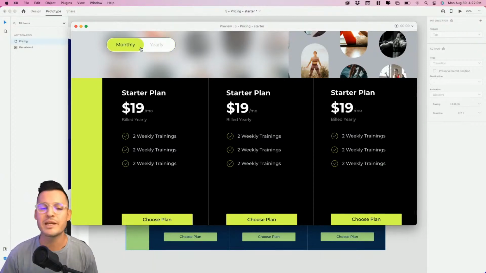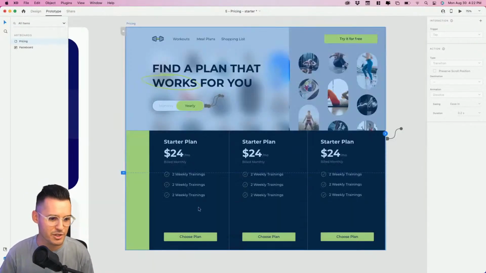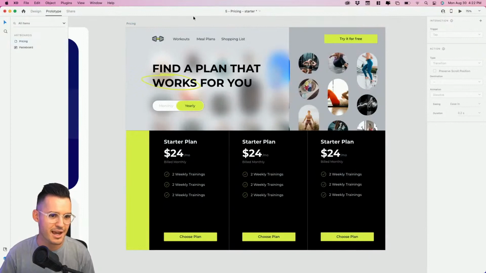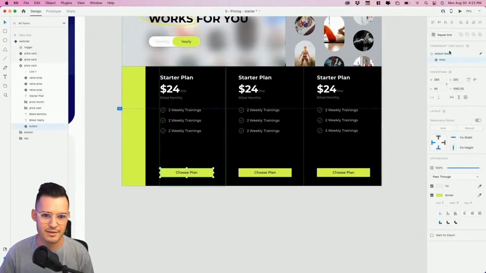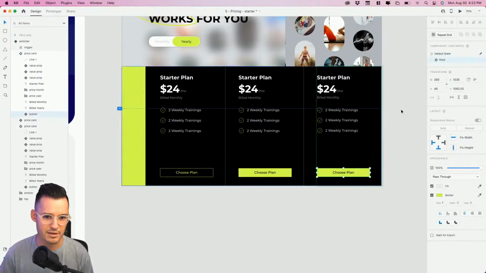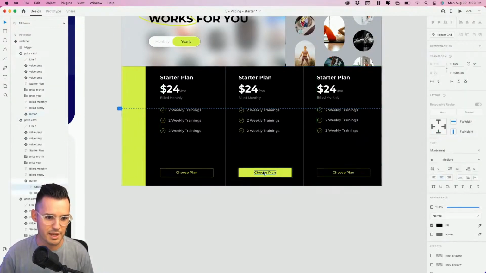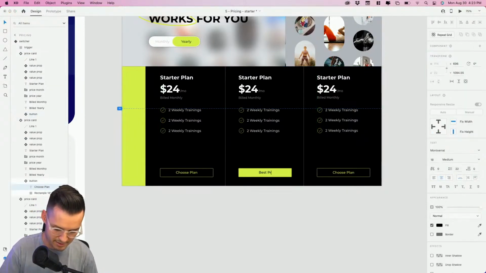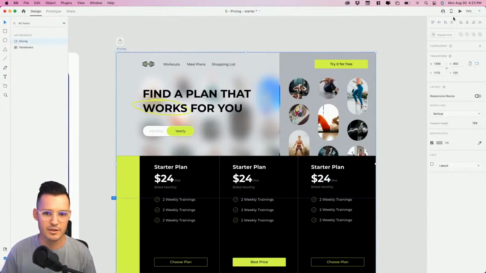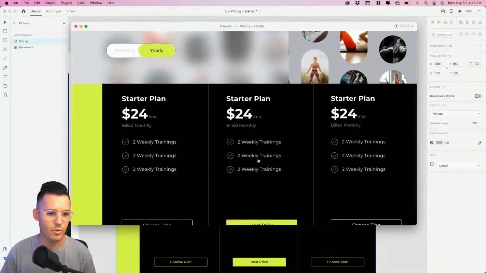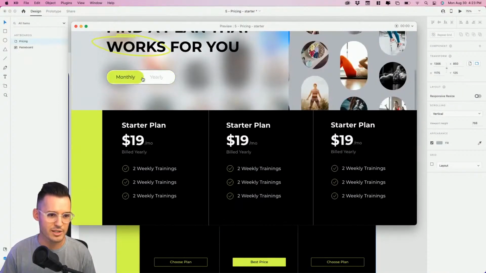But again, we're now doing nested components. Let's just do one last little thing inside. If we can, go back to design. And let's choose our button inside of this one. Let's just go default state inside of here. Beautiful. And we'll make this one say best price, just so there's a little bit of variation. But you get the point. So far, we're working just the way we need it to. It's swapping and toggling just like we want to. That's a lot of fun.